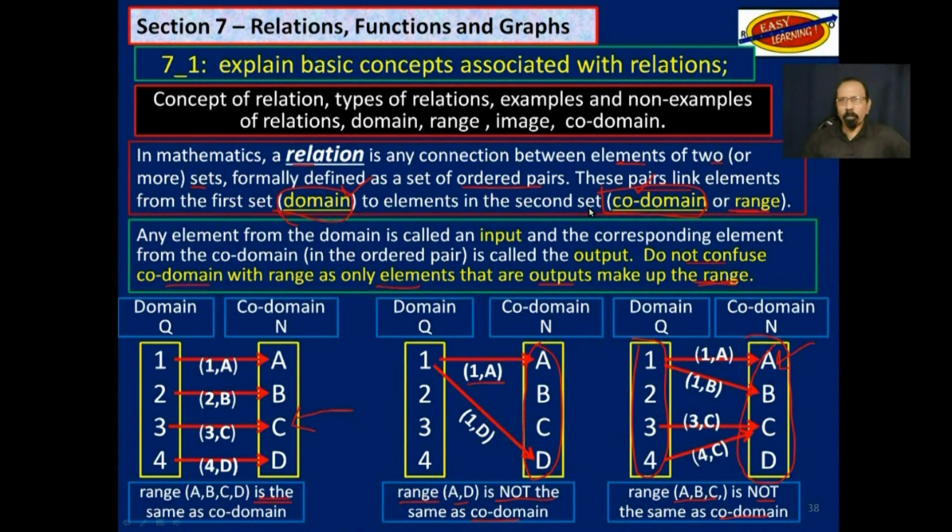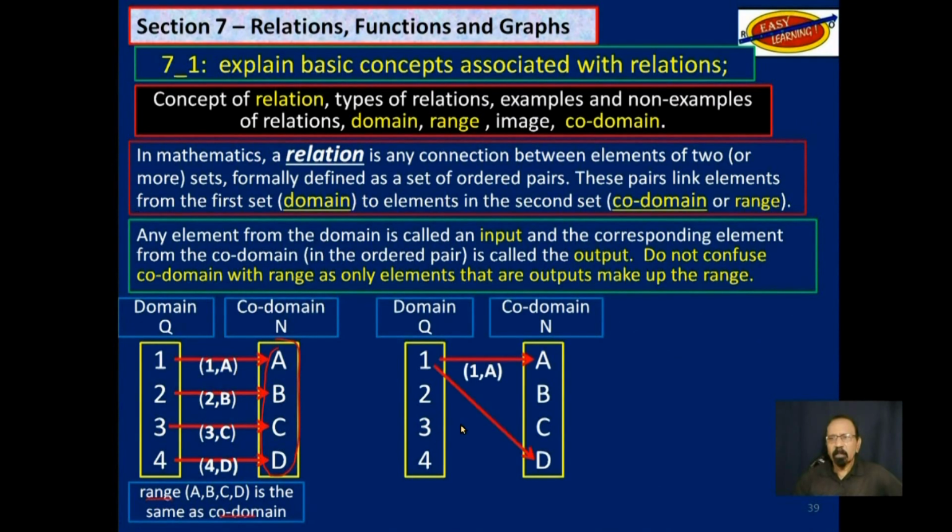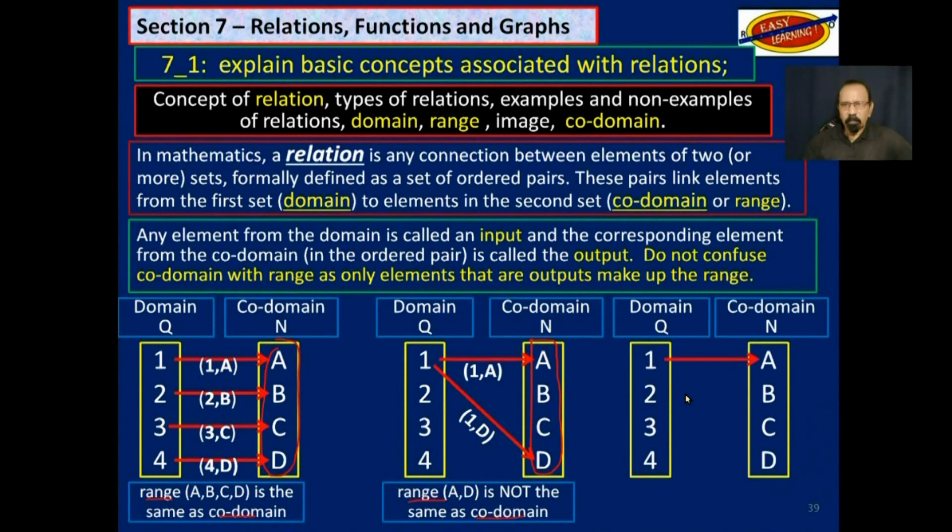Domain, codomain, and range. We have seen this before. The range is the same as the codomain because every element in the codomain is used. Here, the range is different from the codomain. Only those elements that are used from the codomain are considered as range. And over on this side, same principle applies.